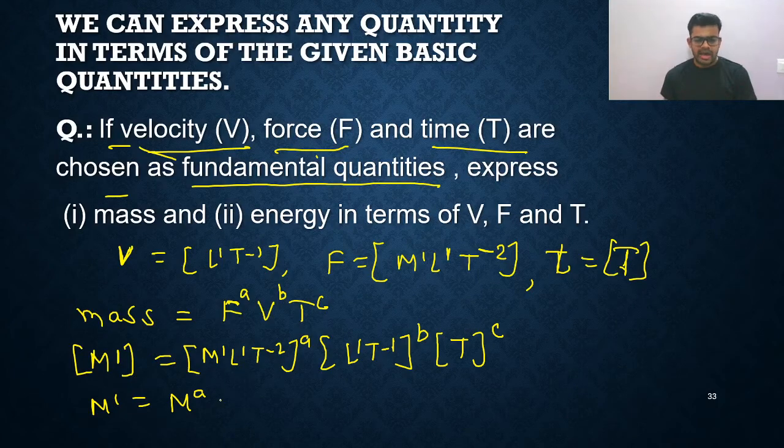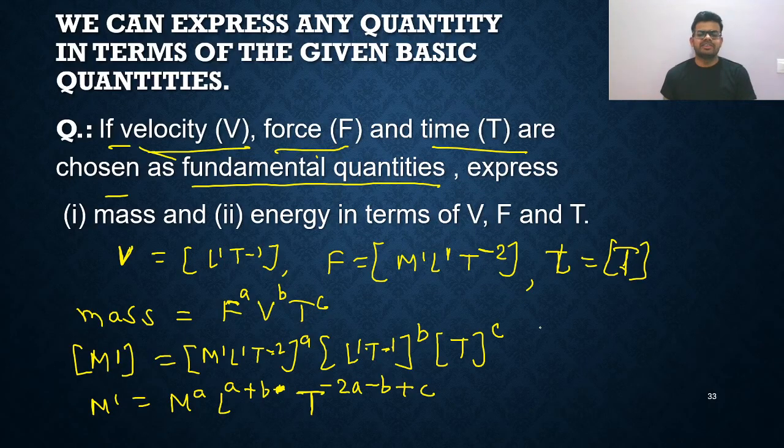Now L raised to a plus b, and plus c is not there, so that is 0. Last, time: minus 2 and a, so minus 2a, here minus 1, so minus b, and here plus c. So this is the formula we are getting.